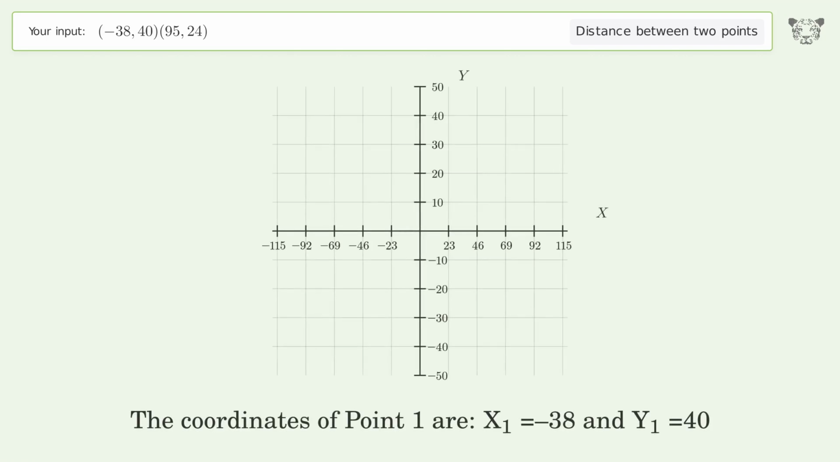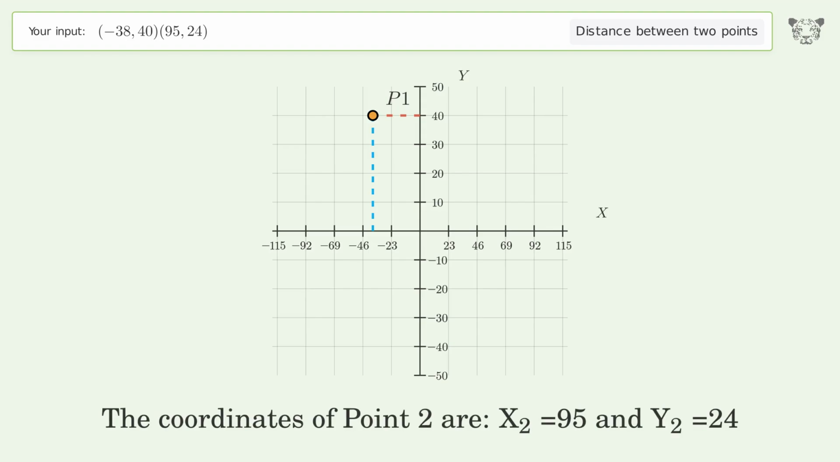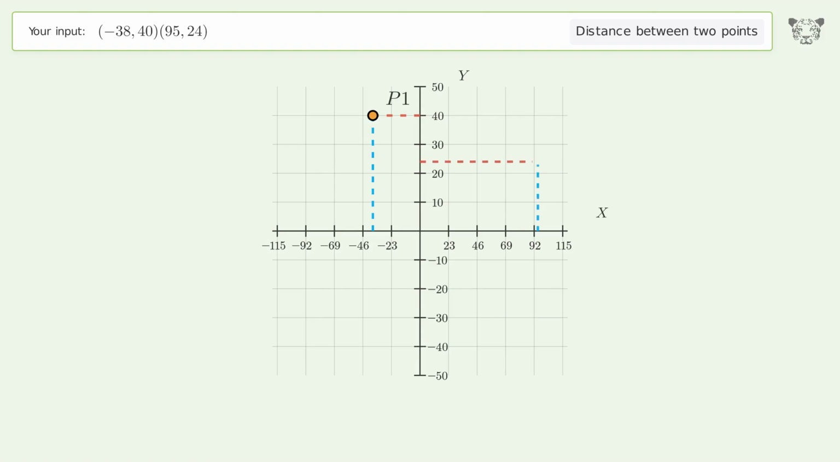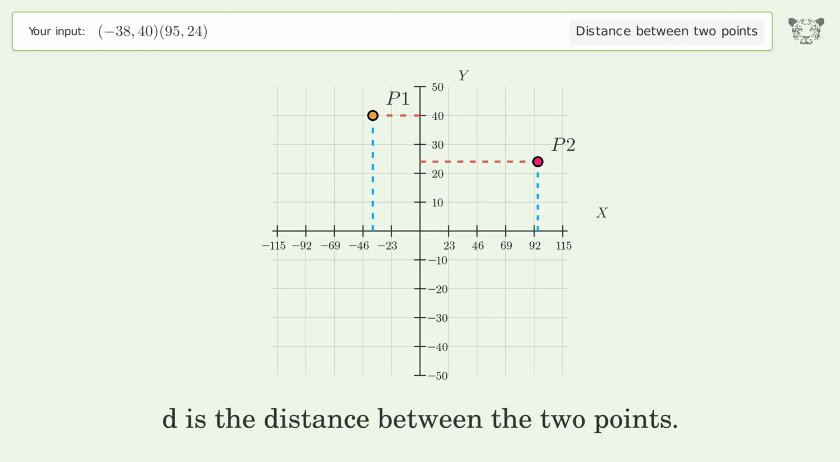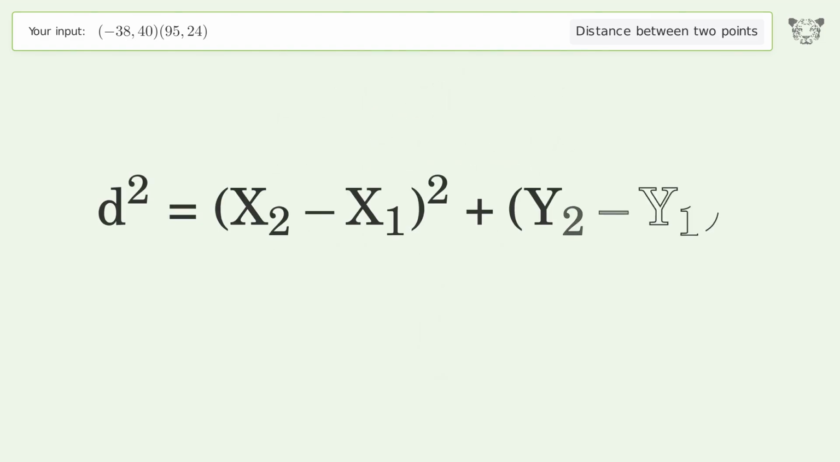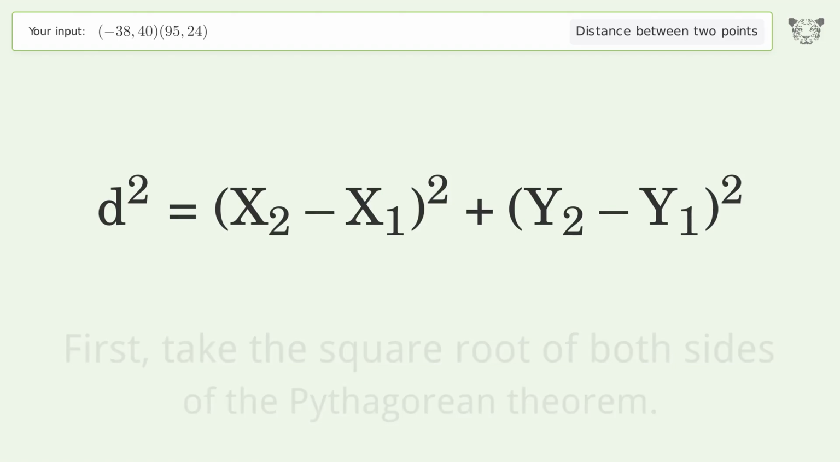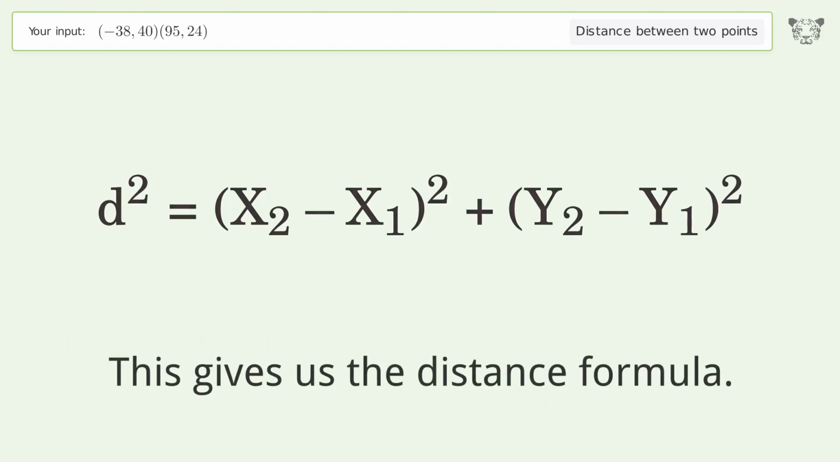The coordinates of point 1 are x1 equals -38 and y1 equals 40. The coordinates of point 2 are x2 equals 95 and y2 equals 24. D is the distance between the 2 points. First, take the square root of both sides of the Pythagorean theorem. This gives us the distance formula.